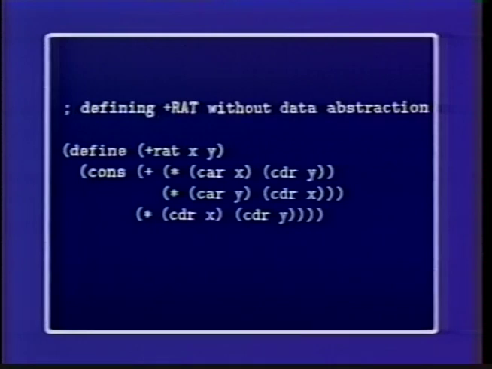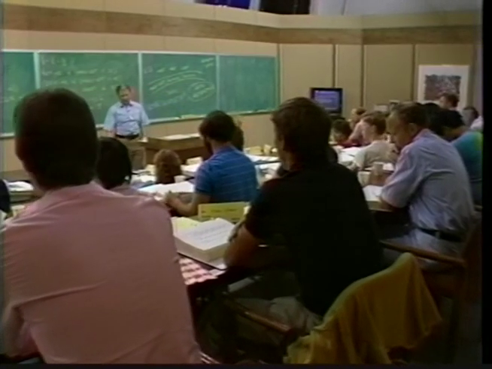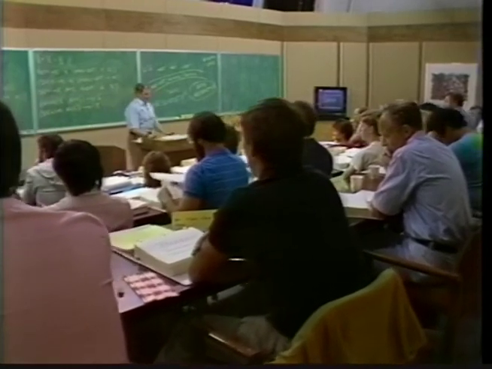and we'll say, well, what are these rational numbers really? Really they're just pairs, and the numerator is the car and the denominator is the cdr. So we'll take the car of x times the cdr of y, multiply them, take the car of y times the cdr of x, multiply them, add them, take the cdr of x and the cdr of y, multiply them, and then cons together. And that sort of does the same thing, right? But this ignores the problem of reducing things to lowest terms, but let's not worry about that for a minute.